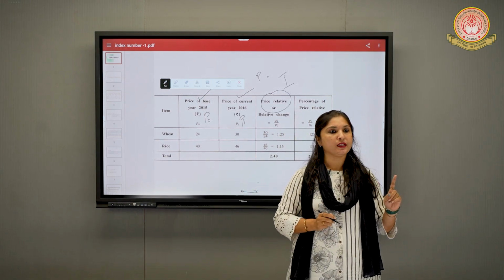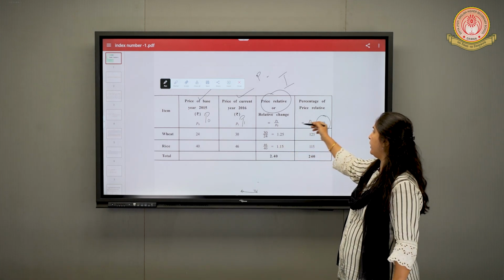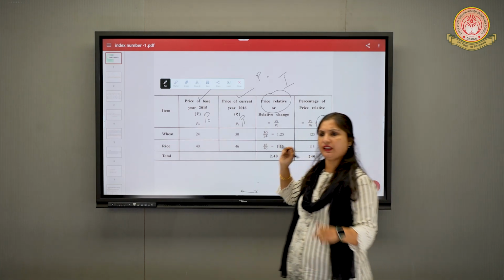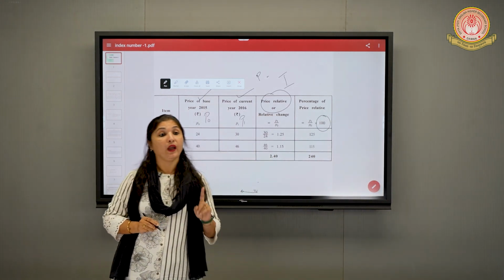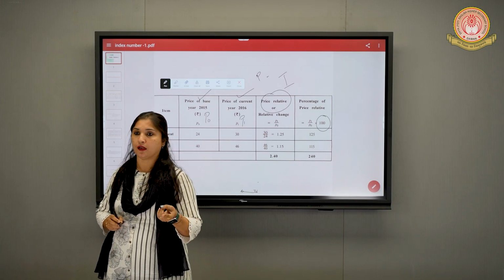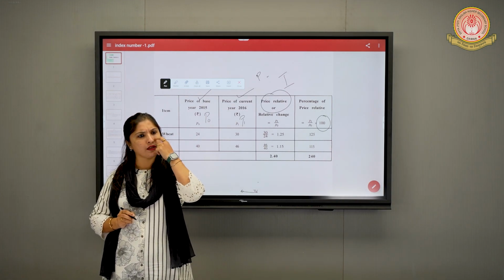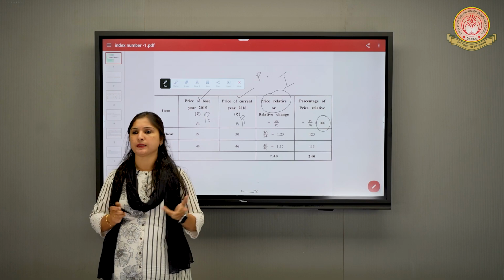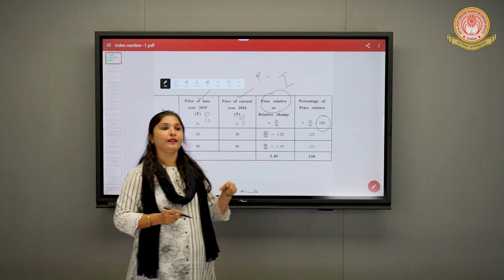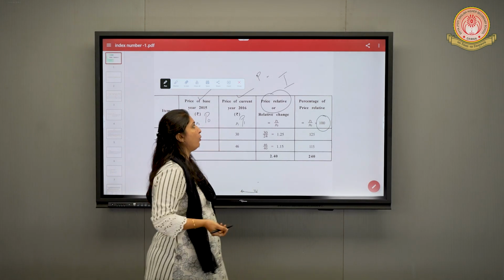Okay, when there is only a single item, what do we do? We do P1 by P0 into 100 when there is only one item. But when there is more than one item, does a family spend only on rice? No, there are so many expenditures of a family, right? So when there is more than one item, we don't find only an index number.